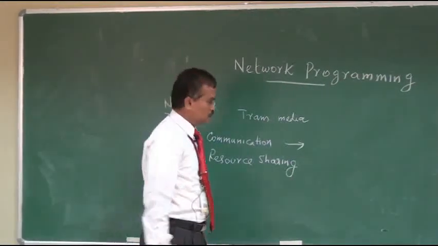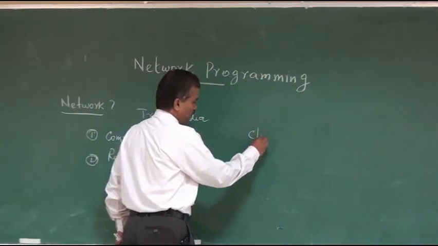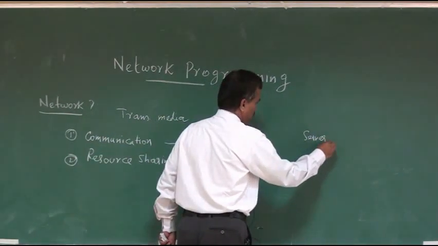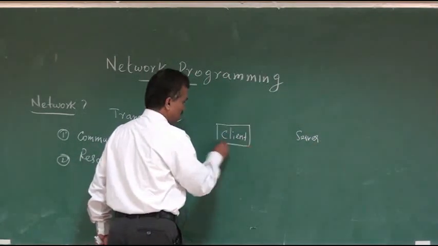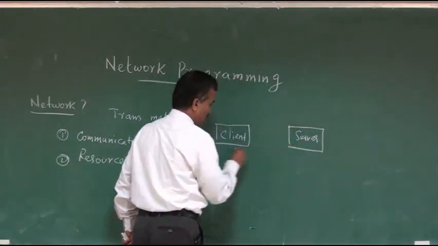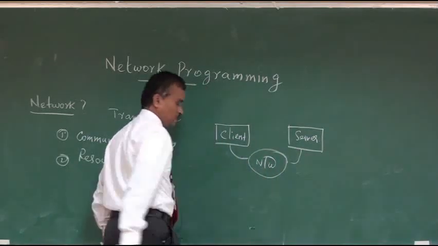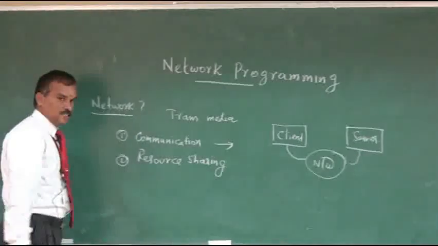The two systems may be a client machine or a server machine. So between a client and a server, data can be exchanged through some network. This is called communication.